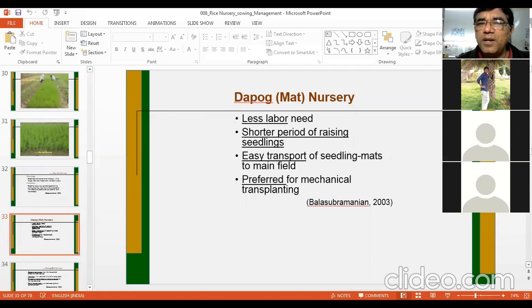So here labor requirement is less, there is a shorter period of raising seedlings, and easy transport of seedling mats, because seedlings are prepared in mats, chatai numa, and preferred for mechanical transplanting. If you are using mechanical transplanting machines or paddy transplanter, then depot nursery can be used.